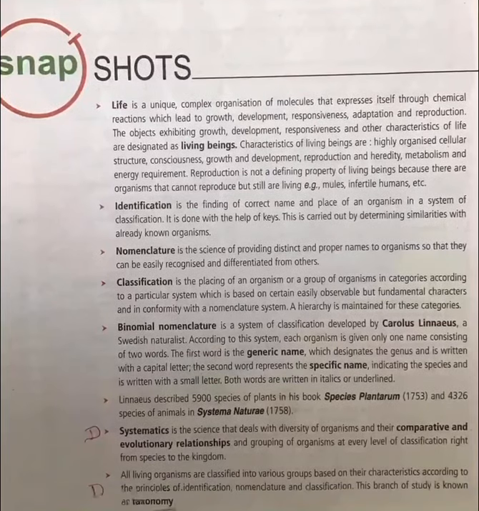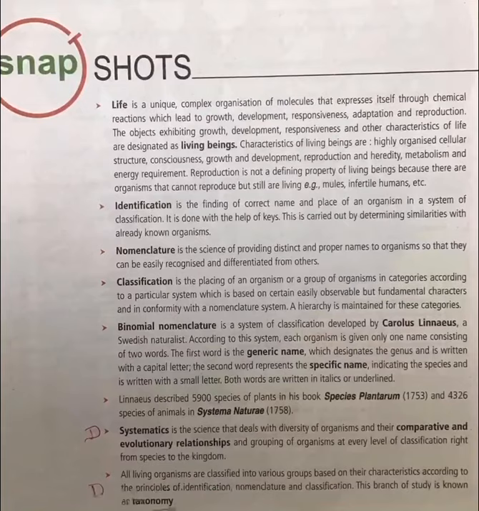Even though they are not able to reproduce, they are still considered living beings, because it is not a defining property. Various types of reproduction are there that we'll talk about in upcoming chapters.